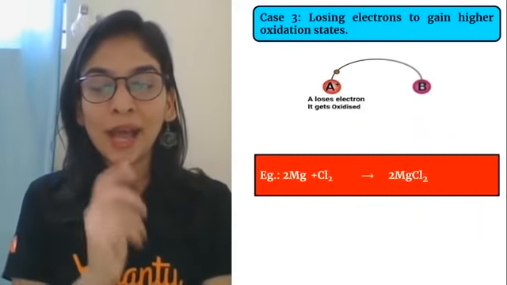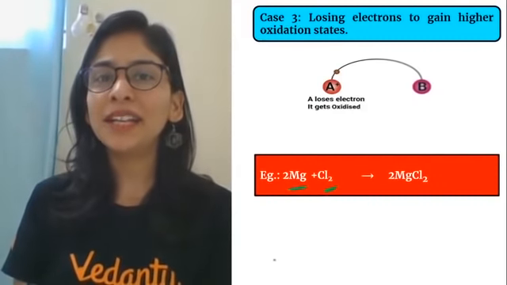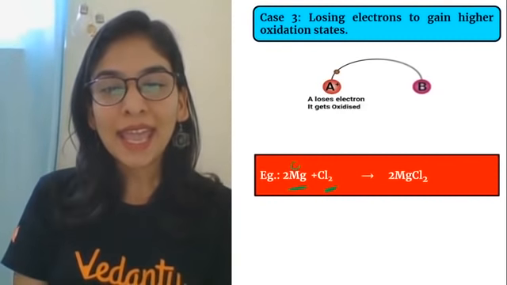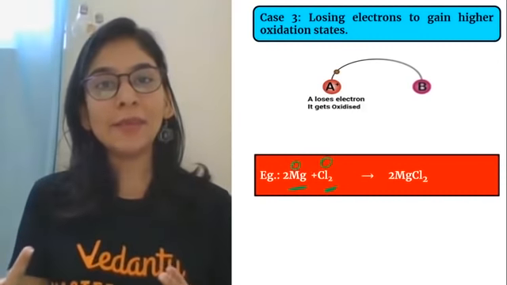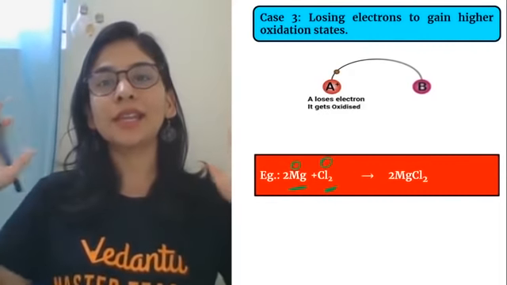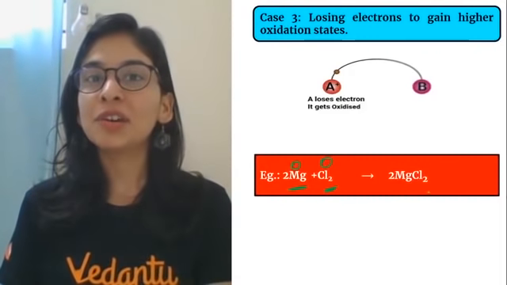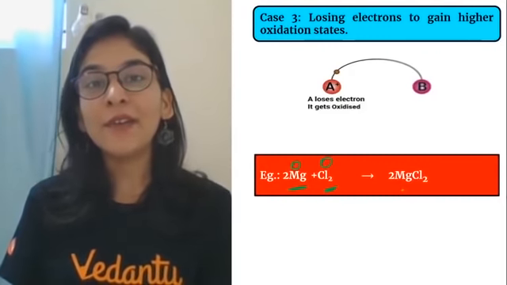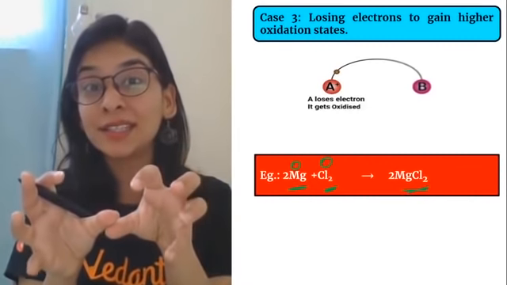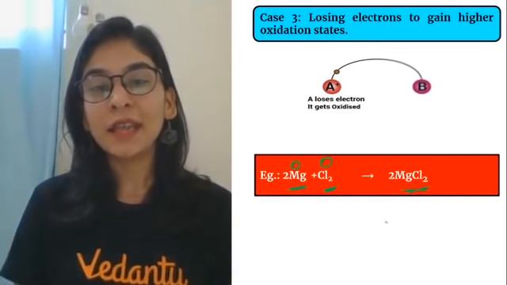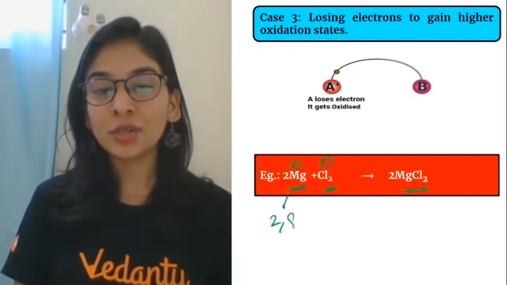Here, I have given you one example. I had magnesium and chlorine, and as I told you, in elemental state there is no charge. If my substance is in elemental form, a single element alone, there is no charge on the element; it is neutral. Now it gives magnesium chloride on the product side. When you have a compound, it is generally made up of positive and negative charges. How was magnesium formed, students? Magnesium's configuration was 2, 8, 2.